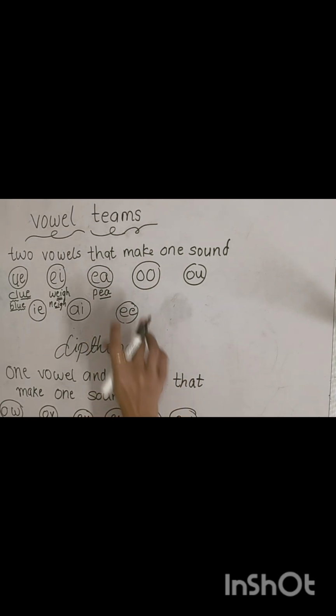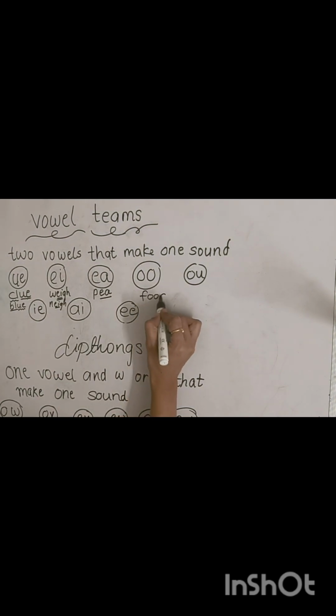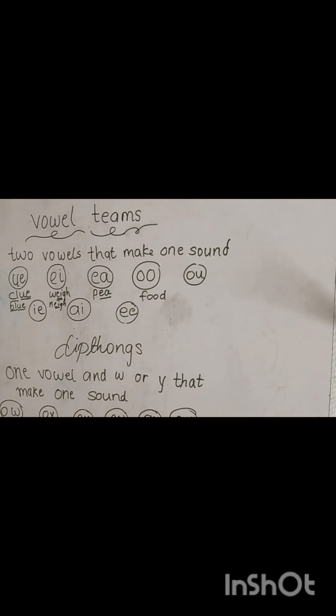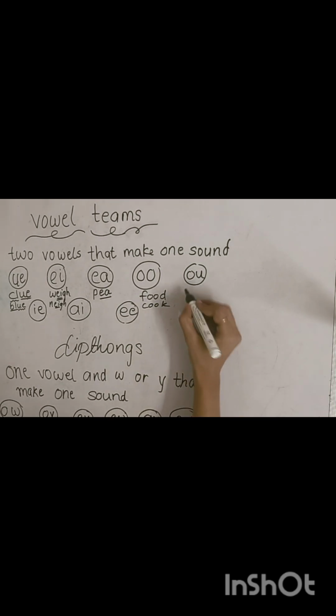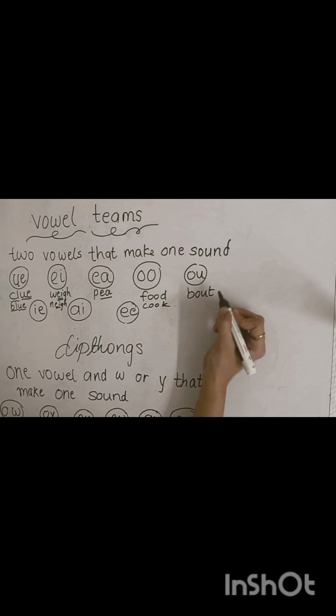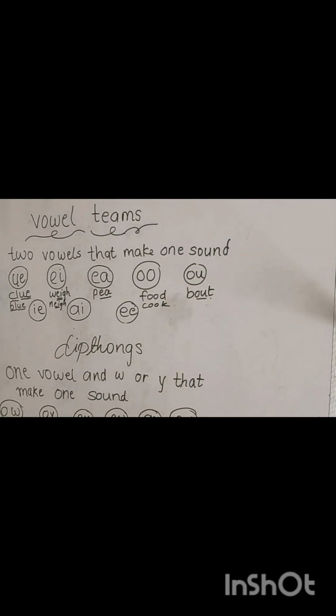Double O, both are vowels. They make the sound of oo, like food, food. So what sound do O and O make together? Oo, food. Cook. OU makes O, like boat, boat. Okay, next example we will take A and U.